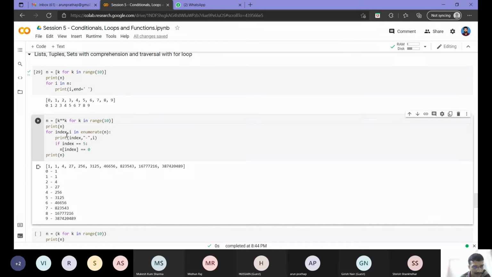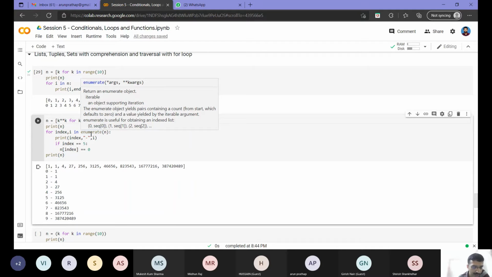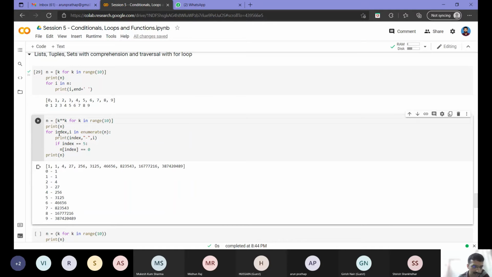Then I want to access a particular element inside that list inside my for loop. If I do it like this, I get only the element. I don't get something with which I can access the particular index. Suppose I want to access the 5th element or the 6th element. At this point, I get only the values. If I use this alone, I will get 1, 1, 4, 27 and so on. Enumerate is a function which will give me 2 values as a tuple.